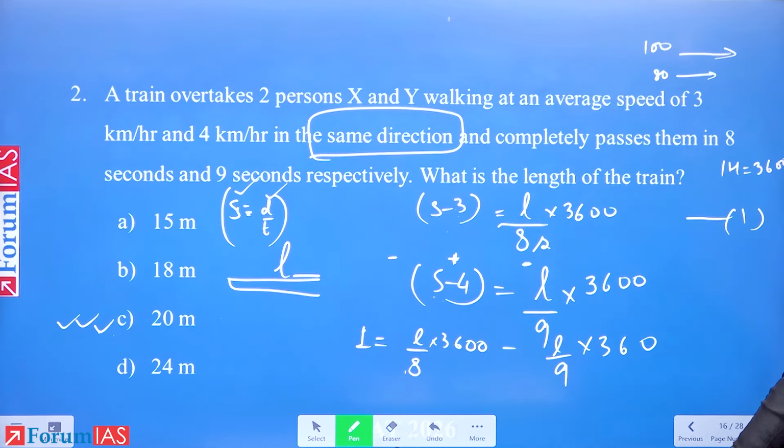Can you solve it? Please solve. L by 8 into 3600 minus L by 9 into 3600. Please solve this.